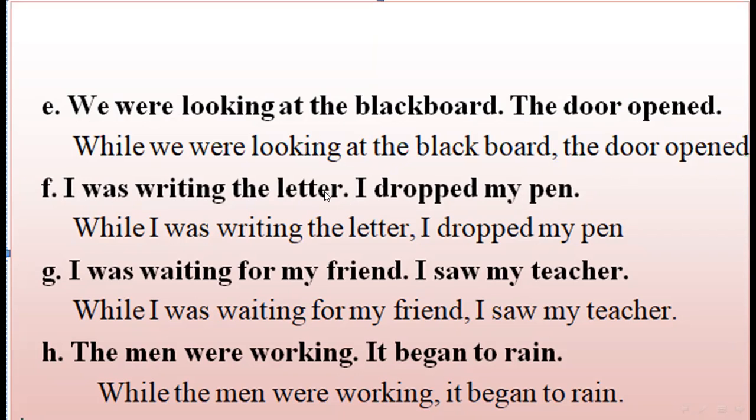Next is: I was writing the letter. I dropped my pen. While I was writing the letter, comma, I dropped my pen. Next is: I was waiting for my friend. I saw my teacher. While I was waiting for my friend, comma, I saw my teacher. Next is: The men were working. It began to rain. While the men were working, comma, it began to rain. So this is your exercise number 5.